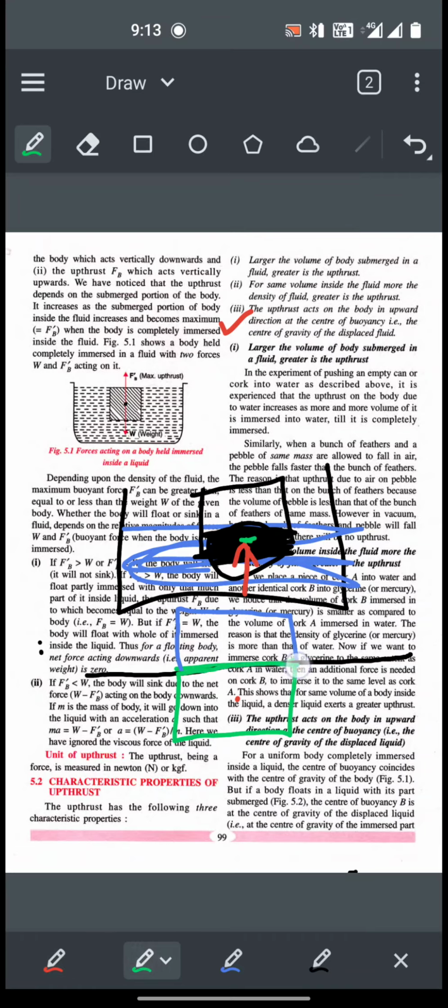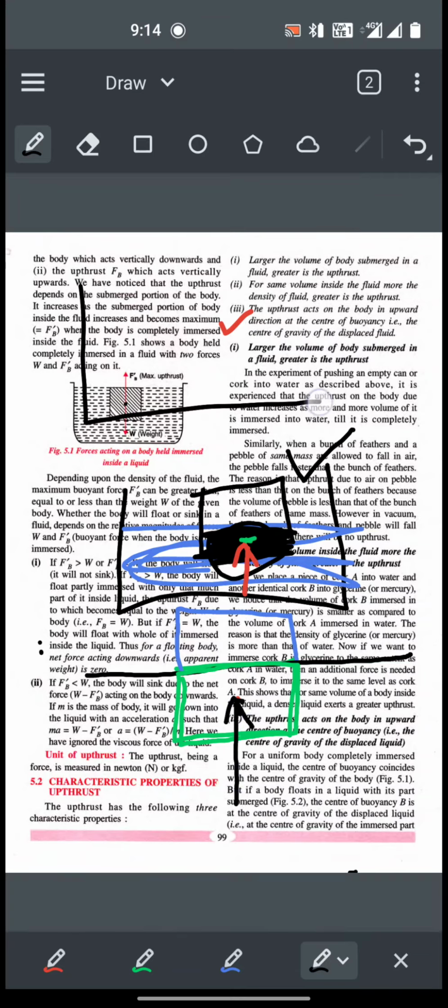The green part is the submerged part of the body. So the exact center or geometric center of the submerged part of the body is this. That point is called the center of buoyancy, remember. So if a body is floating this way, the upthrust will be acting at the center of buoyancy.